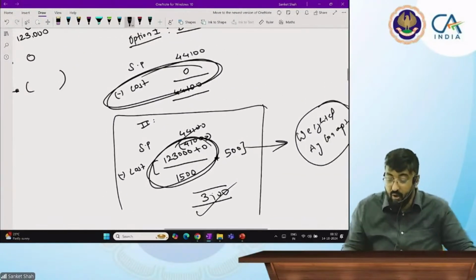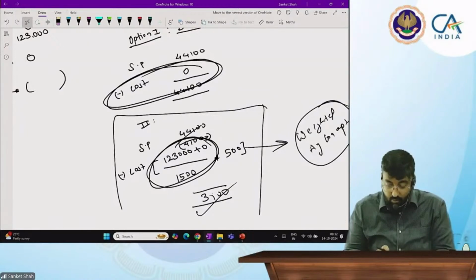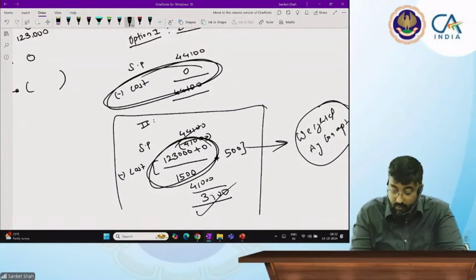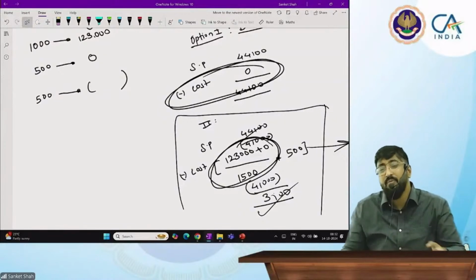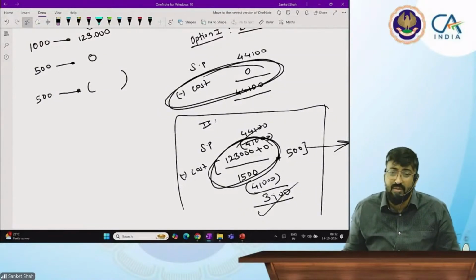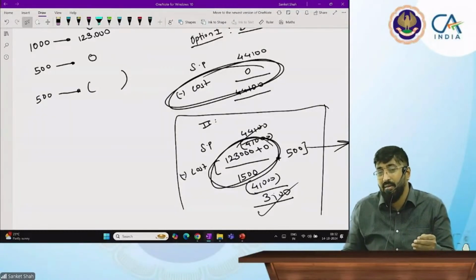But what is my cost? Yes, beta. 45,000. What is my cost? 41,000. 45,000. Why are you saying, sir, 45,000 is my cost? That is a selling price, na beta. Yes, sir, cost.